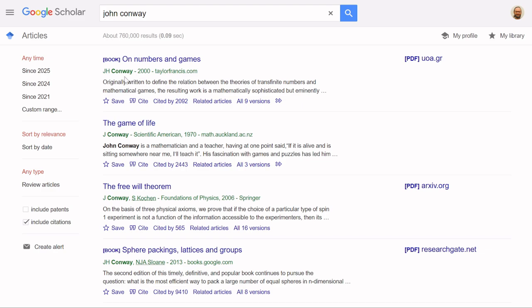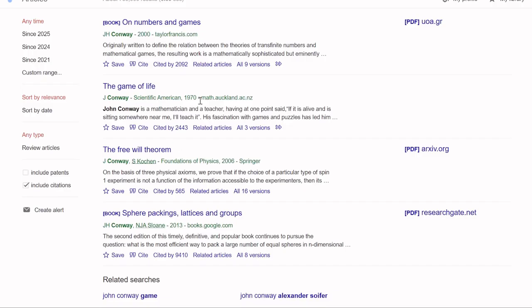On Numbers and Games, John Conway, 2000 citations. The Game of Life, that's what he's most famous for, it's not a game really, it's a simulation of self-replicating patterns which look like life. His work on that has been cited more than 2,400 times and so on.